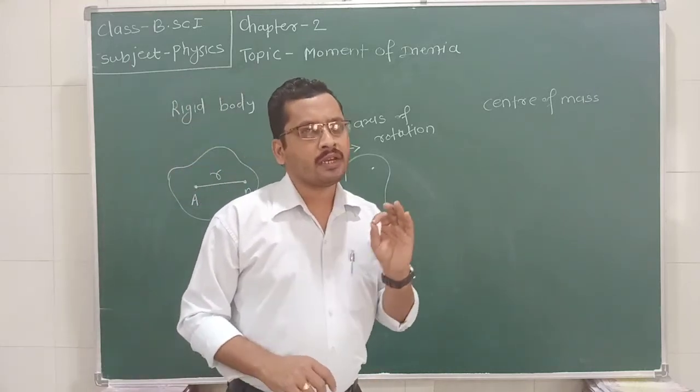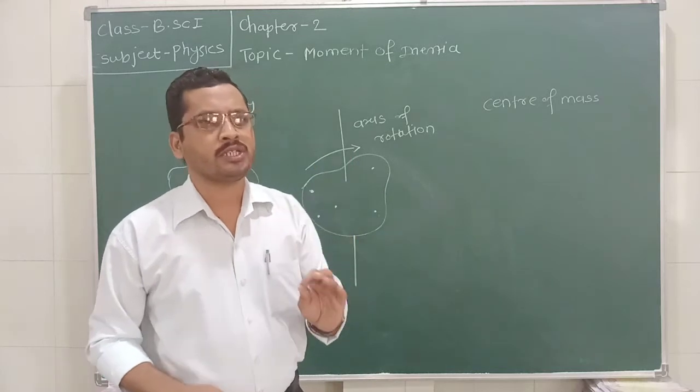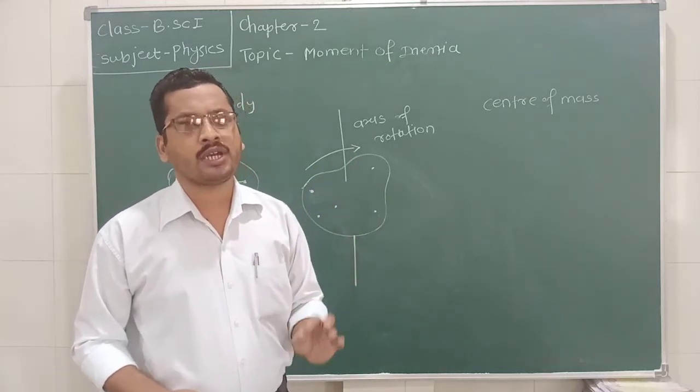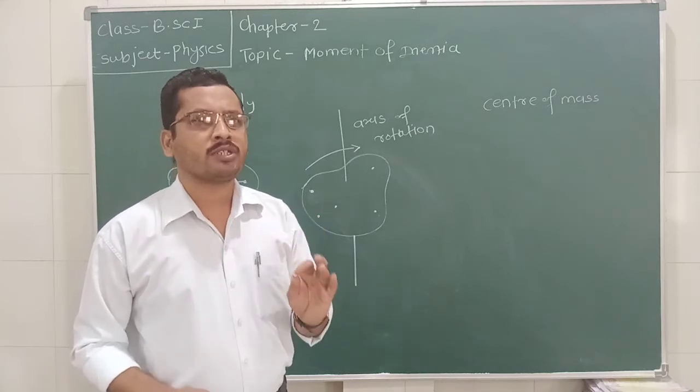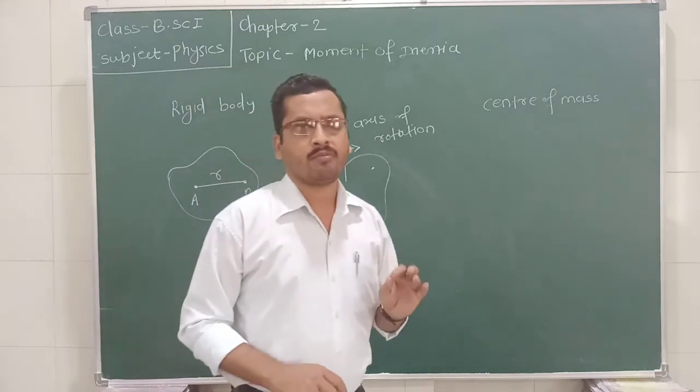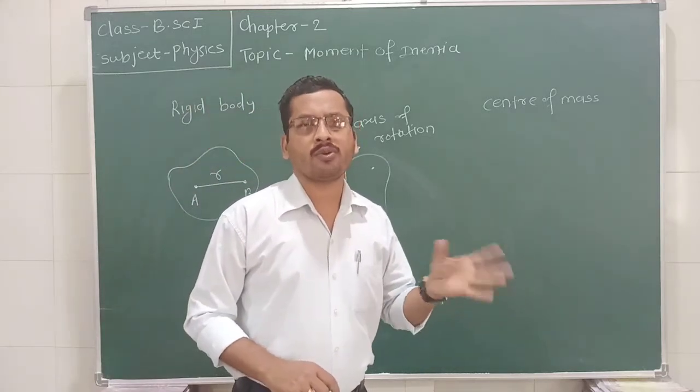Therefore, in the derivation or in the expression used for the earth's motion or gravitation, we take the mass of the earth at the center of the earth, because it is rotating.